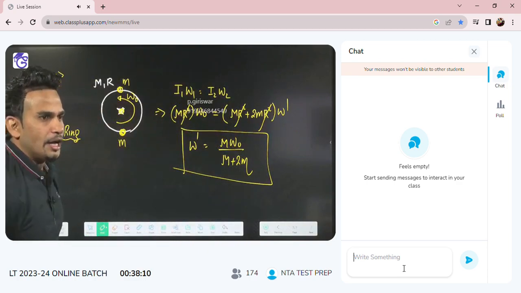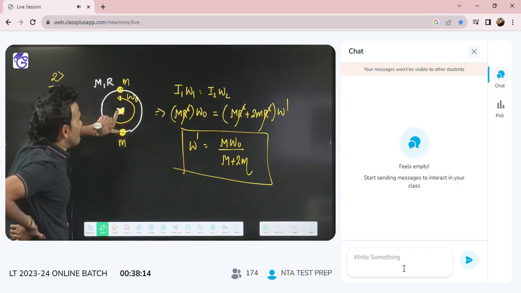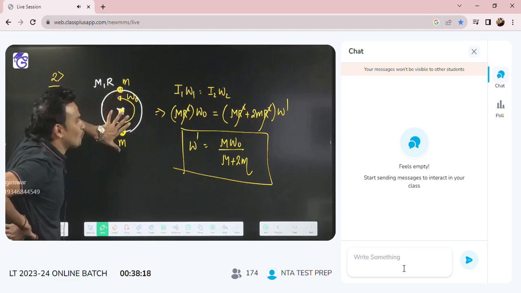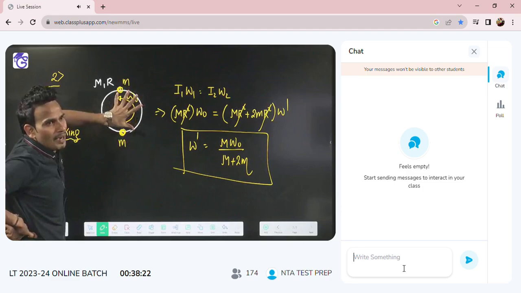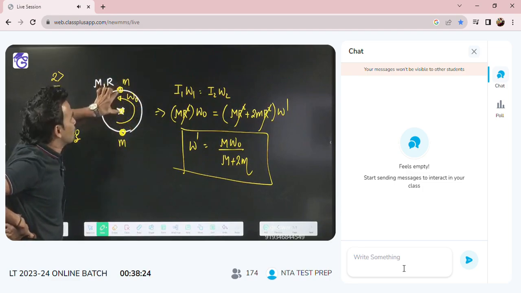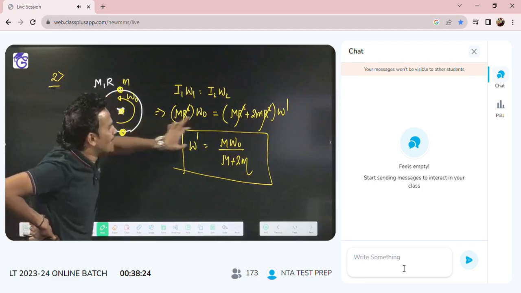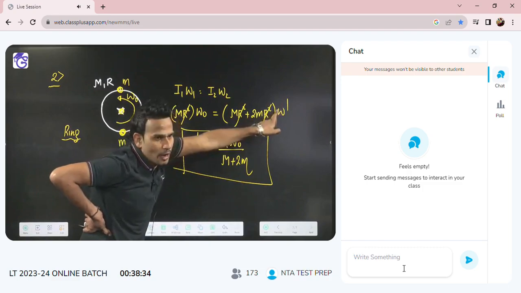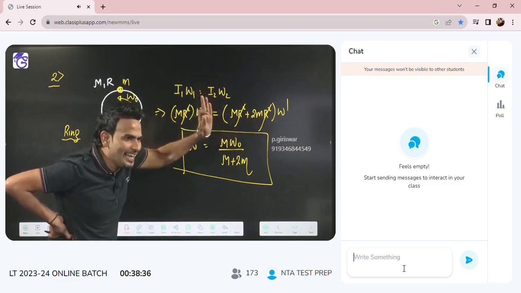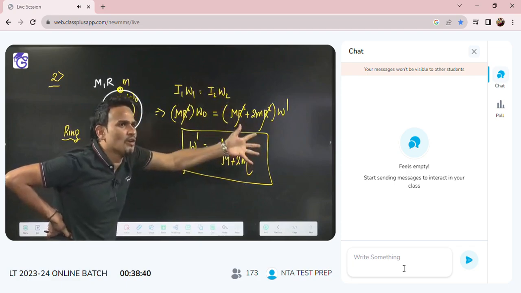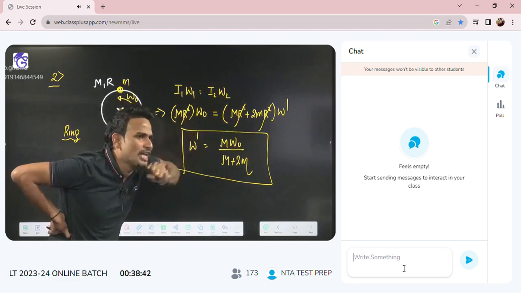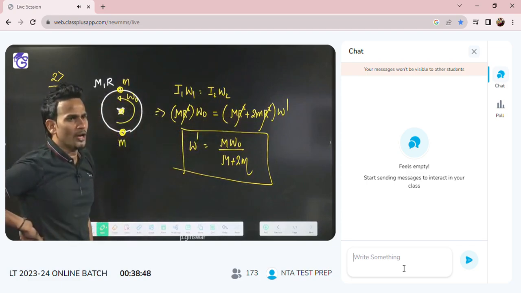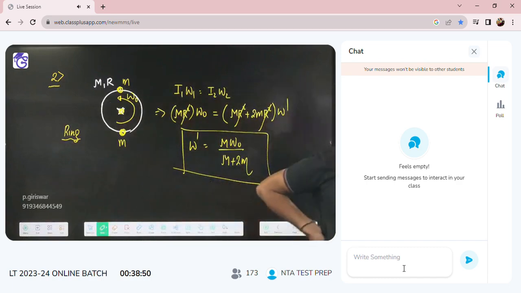Two particles are there. For each particle the moment of inertia, finally the ring is also rotating, and the particles are also rotating now. So one particle is mr square, the other particle also mr square. So two particles, that's why we are getting 2mr square. This is the moment of inertia for the particles, and this is the moment of inertia of the ring. Finally, the ring will also rotate and the particles will also rotate. So the new total moment of inertia you have to see. Total moment of inertia will become mr square plus 2mr square.